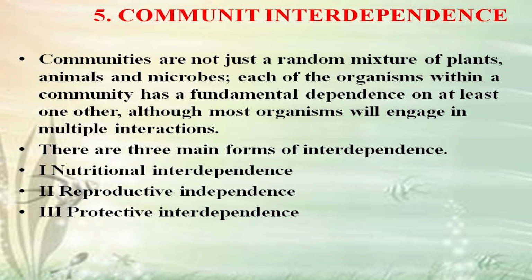Communities are not just a random mixture of plants, animals, and microbes. Each of the organisms within a community has a fundamental dependence on at least one other, although other organisms will engage in multiple interactions. There are 3 main forms of interdependence. Number 1, nutritional interdependence, 2, reproductive interdependence, and number 3, protective interdependence.